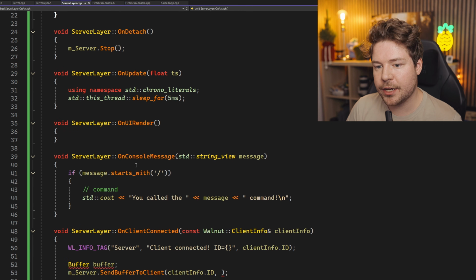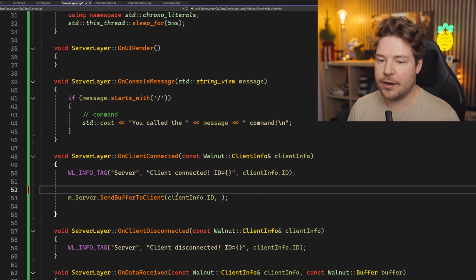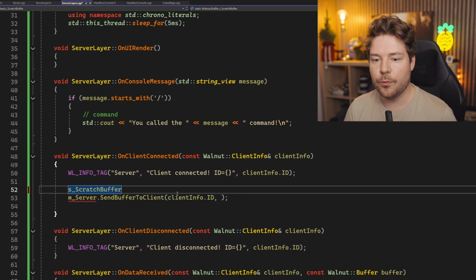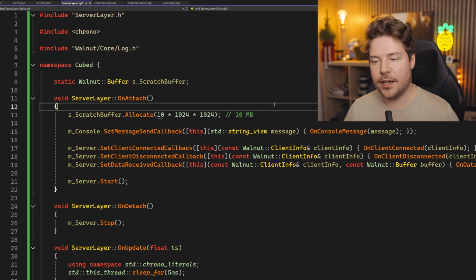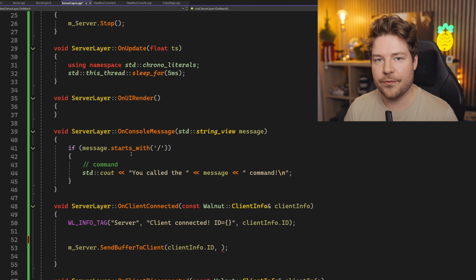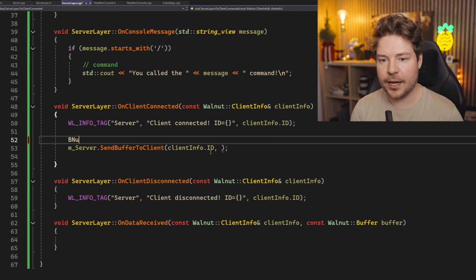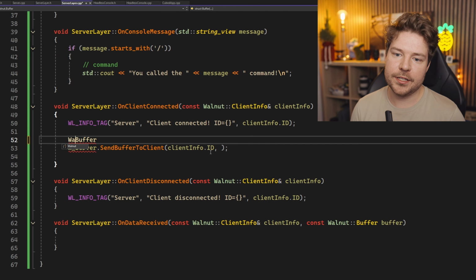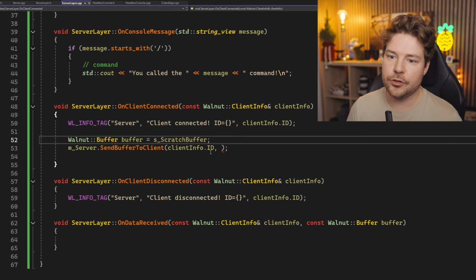So what we can do now is anytime we need to write some data into a buffer, we just use that actual scratch buffer, and the size of it, we can obviously keep trimmed down to what we want. So it's a little bit like using a span, I guess, inside a vector or whatever. But the benefit here is just that we've pre-allocated a huge block of memory, and we can just reuse that instead of having to make very small allocations every time we want to construct a buffer. Okay, so once we've got that scratch buffer, we still need to make our own buffer from it. So I'll actually just assign this to scratch buffer like this.